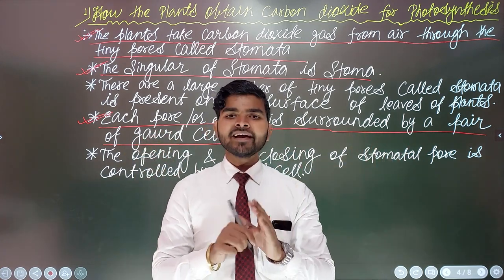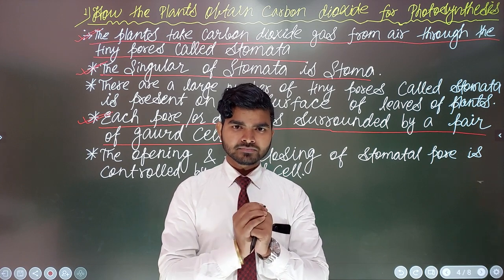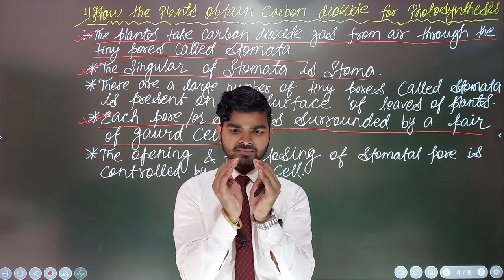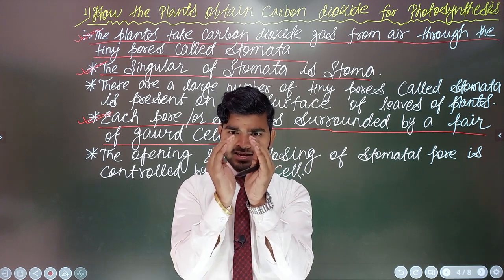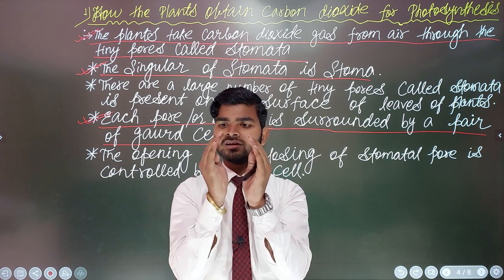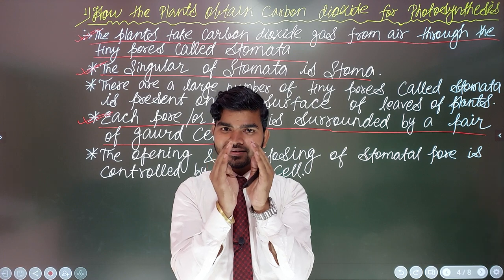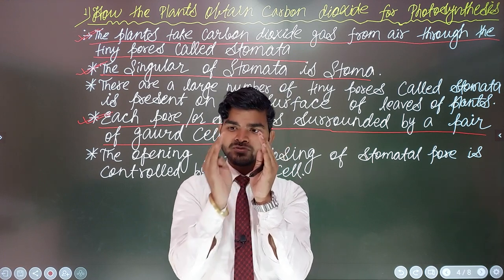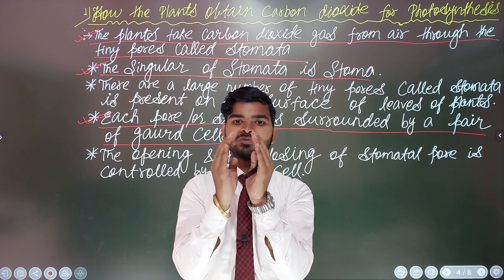A guard cell is just like a two beans structure, just like this. Suppose this pore or hole is a stomata, and the first one and the second one are a pair of guard cells, so the number of guard cells is two, and the name of this pore is the stomata.